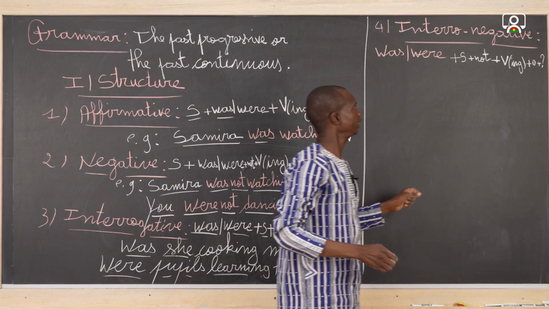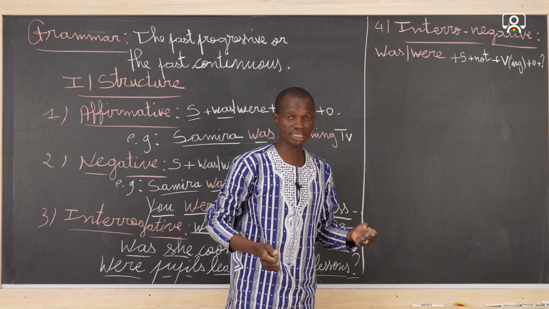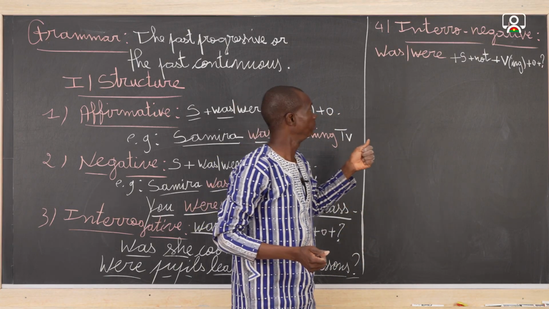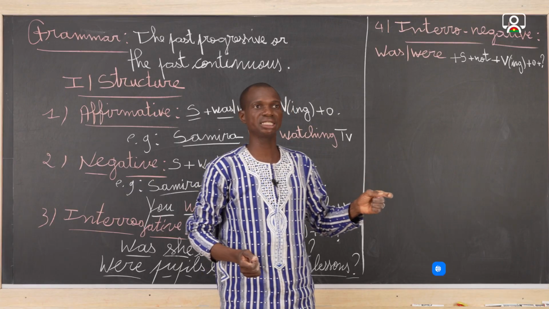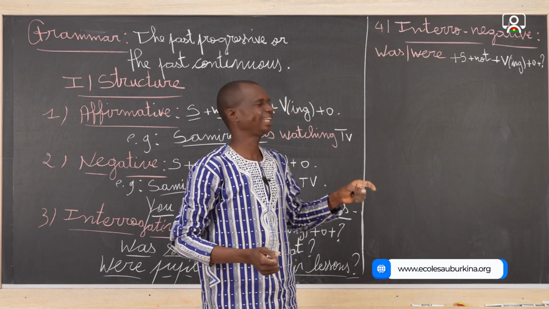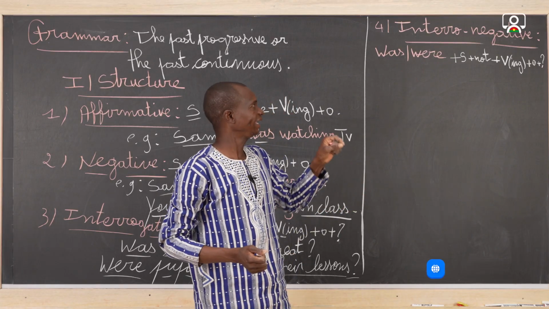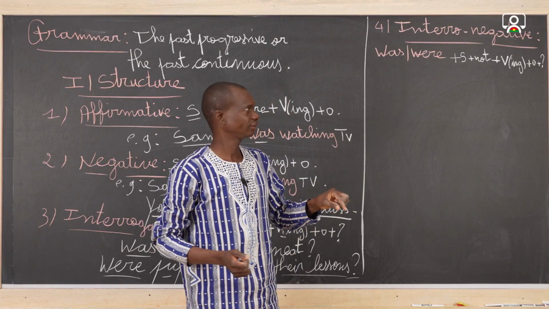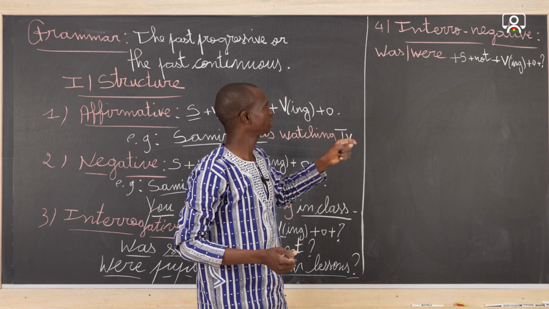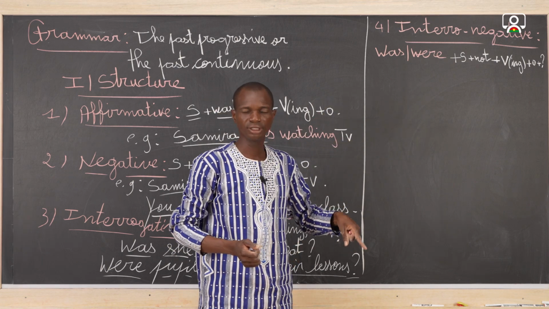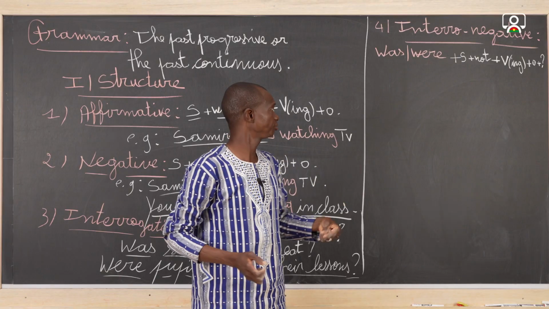And the interronegative form, as I told you last time, means that the sentence is interrogative and negative at the same time. That's why it's called interronegative form.